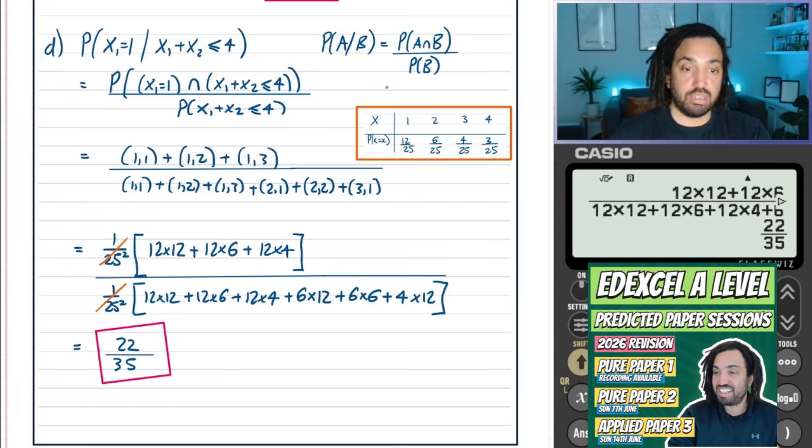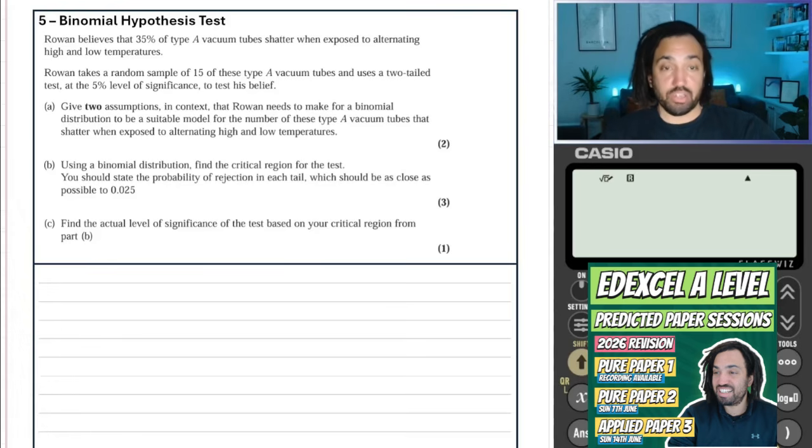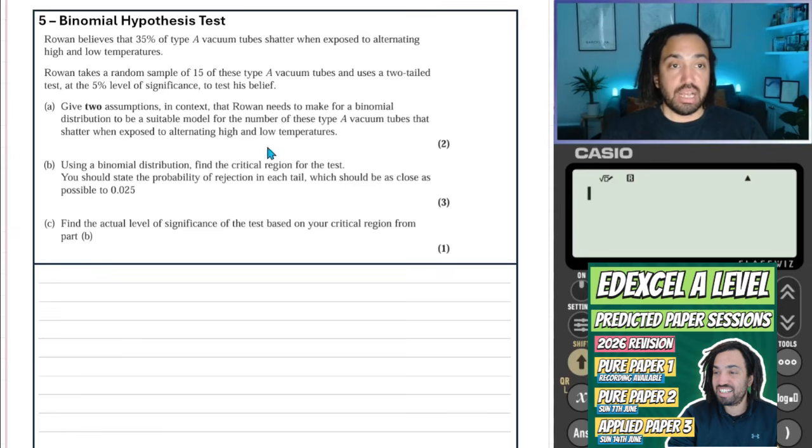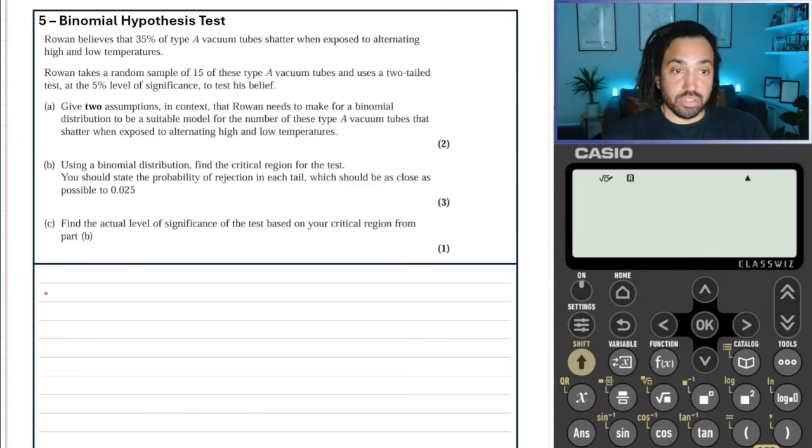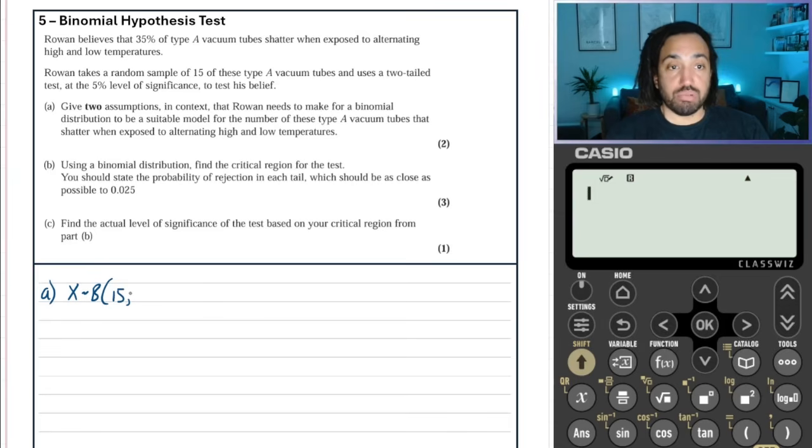Lovely. Okay, we have a binomial hypothesis test. Rowan believes that 35% of the vacuum tubes shatter when exposed to alternating high and low temperatures. And Rowan is going to take a sample of 15. So we'll start off by saying X is binomially distributed, a sample of 15, and the probability of one of them shattering historically has been 0.35.